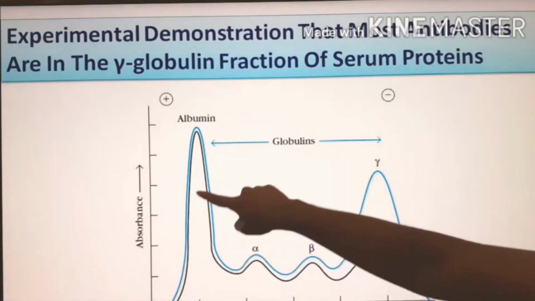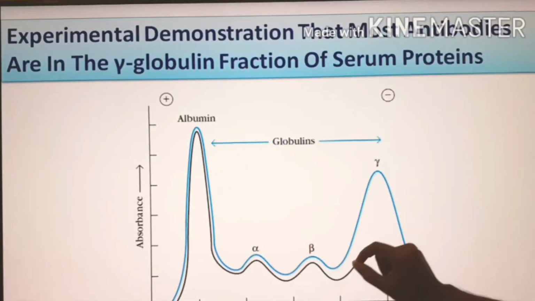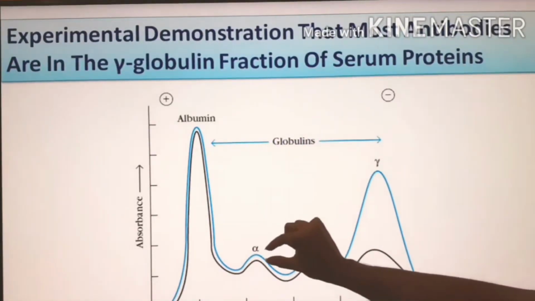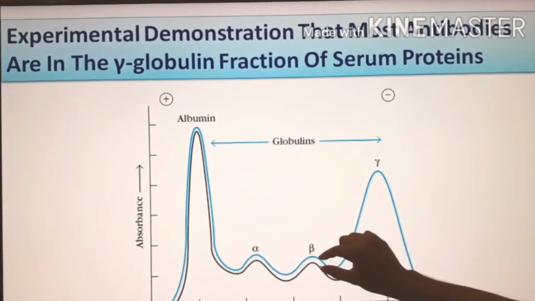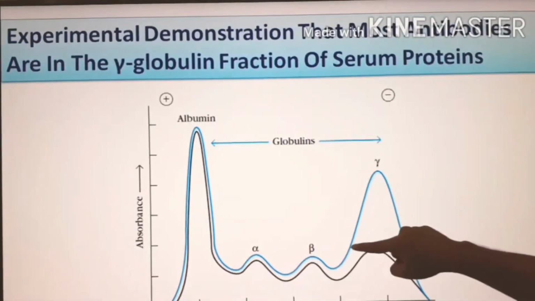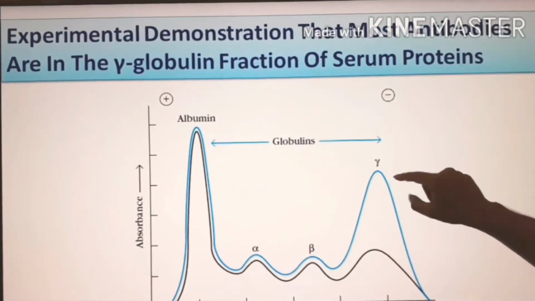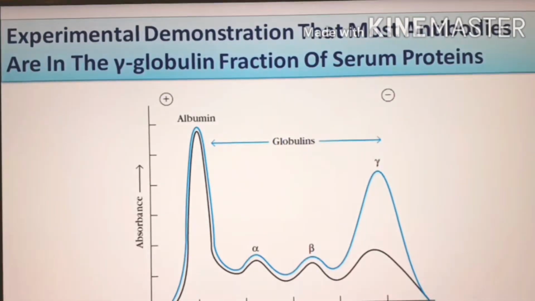This black line is showing the second aliquot experiment where ovalbumin was added. He found a slight fall of alpha protein and beta protein, but a huge fall of gamma protein. You can see the peak before adding the ovalbumin was there, and now after addition of ovalbumin it falls. This protein could be antibody. So he called it gamma globulin. So that's why antibody is called gamma globulin.